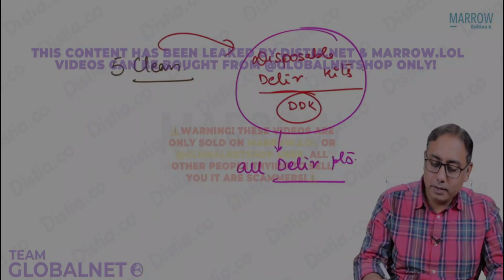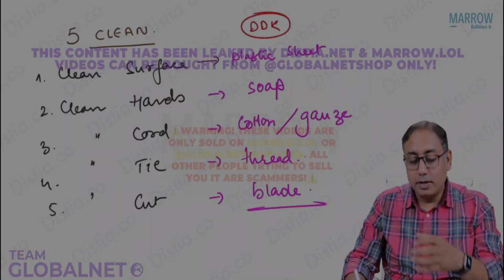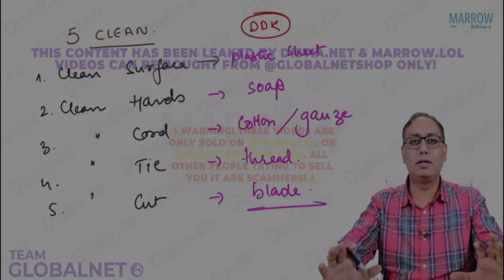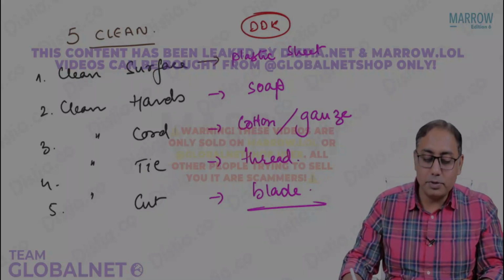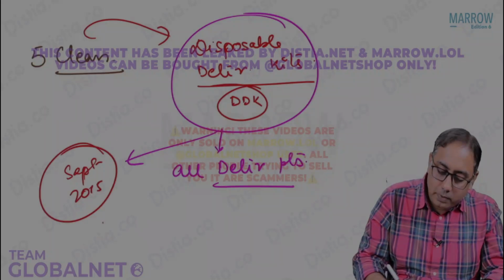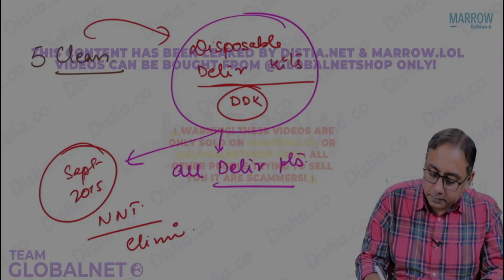So the disposable delivery kit is such a beautiful mechanism that because public health launched these disposable delivery kits at every delivery point possible in India, India is proud to say that in September 2015, we were able to have the neonatal tetanus elimination category.